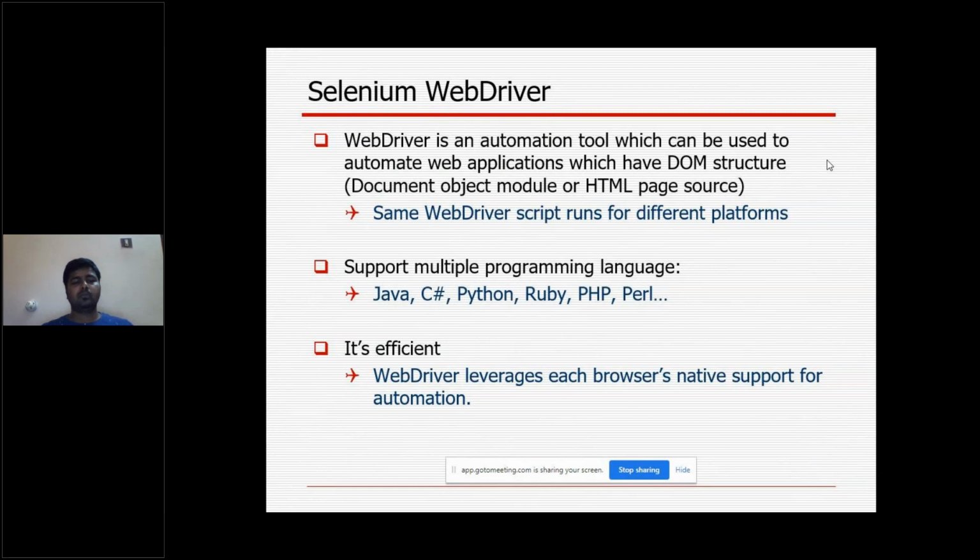And it supports multiple programming languages. Selenium is actually a tool, and to run our Selenium scripts we have to write the code in different languages. For that, it supports multiple languages like Java, C Sharp, Python, Ruby, PHP, Perl, n number of programming languages. N number of different browsers also it supports. It supports different platforms or OS also.